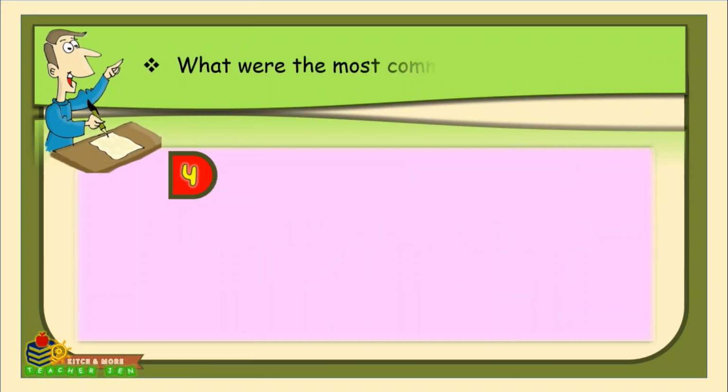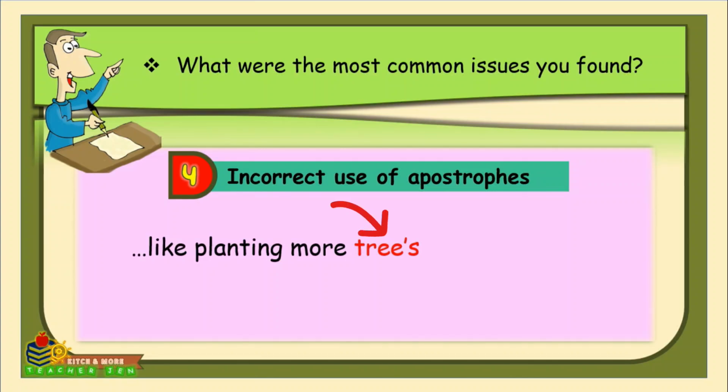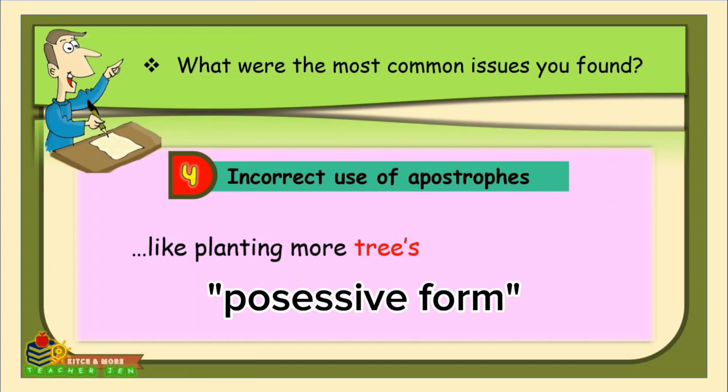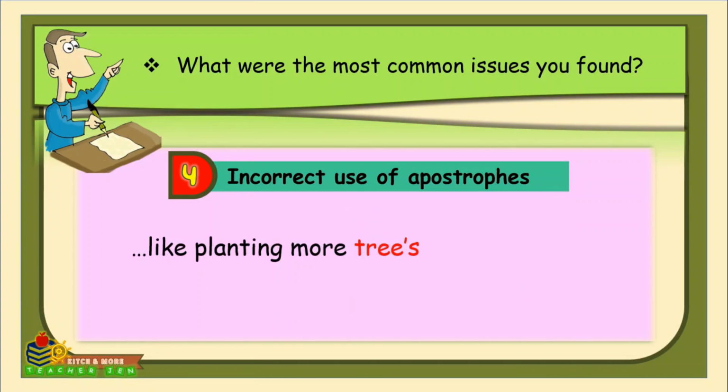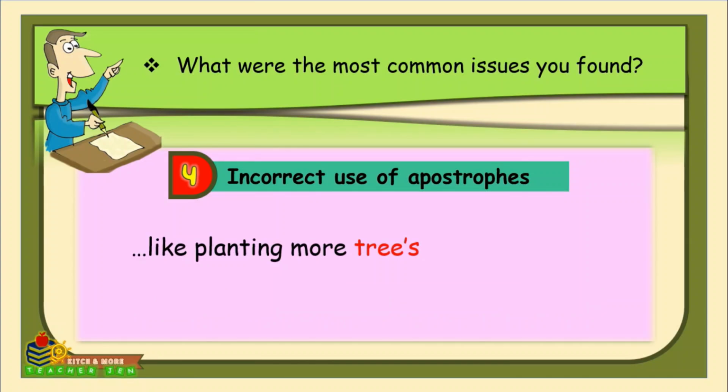Let's have the fourth mistake, which is the incorrect use of apostrophes. What do you observe in this example? Like planting more tree's. Here, the word tree's is incorrect because it is in a possessive form. The correct form is trees, which is plural, as you are referring to more than one tree. The correct phrase is like planting more trees.